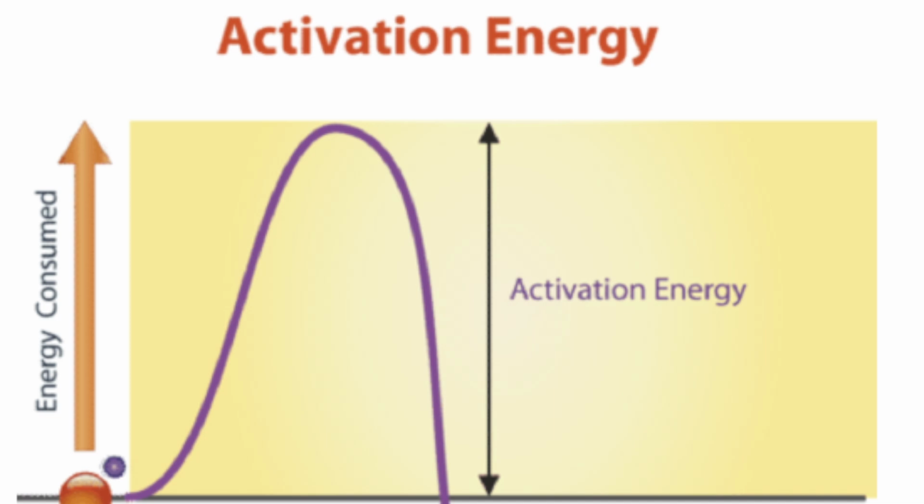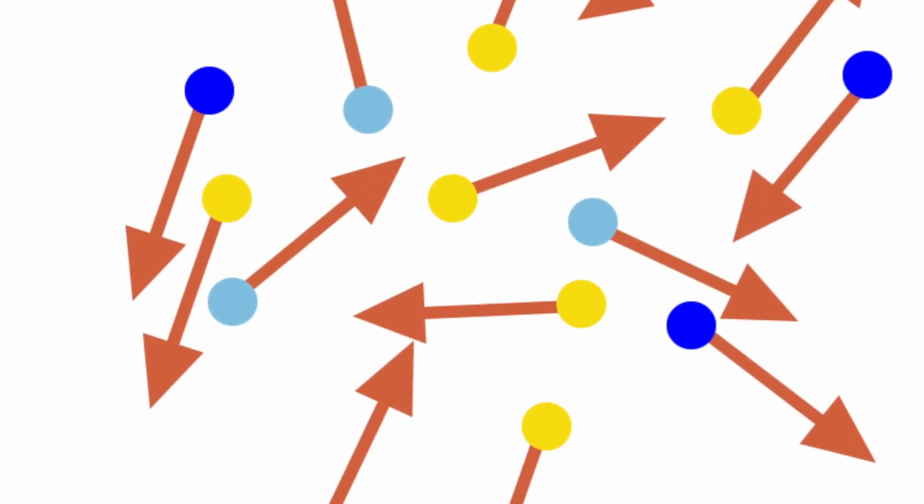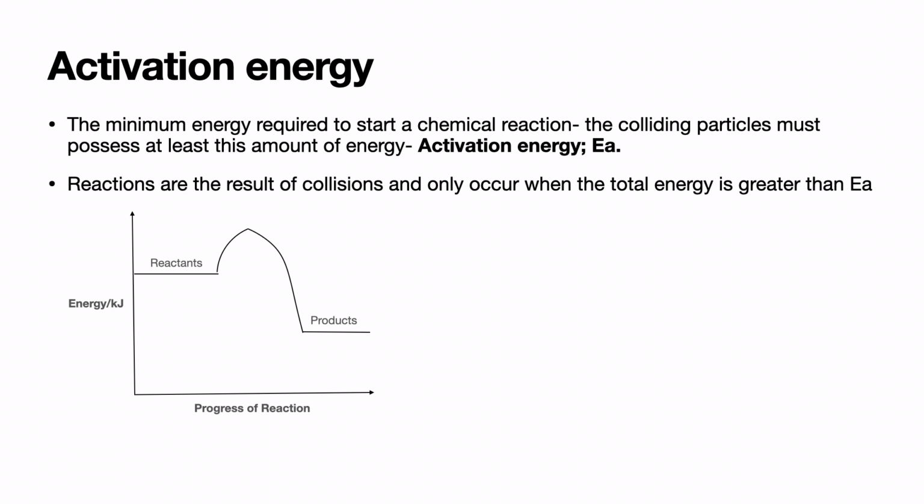Activation energy is the minimum energy needed to start a chemical reaction. The colliding particles must possess at least this amount of energy, which can be denoted by the symbol EA. Reactions are the result of collisions and only occur when the total energy is greater than the EA. This is an exothermic reaction.